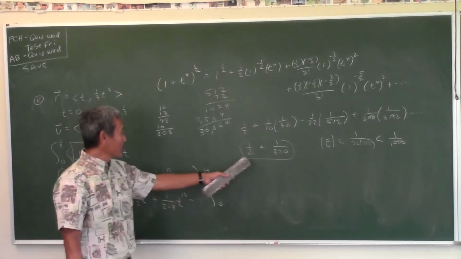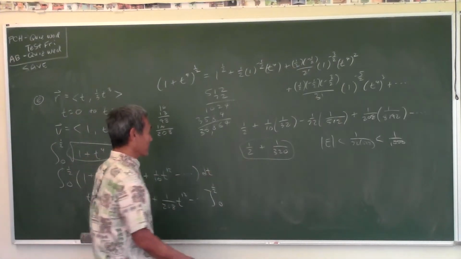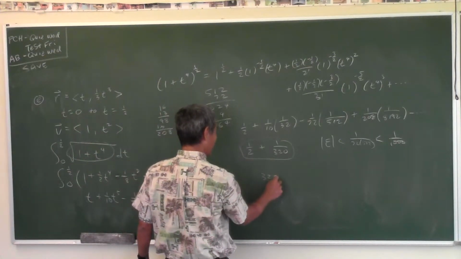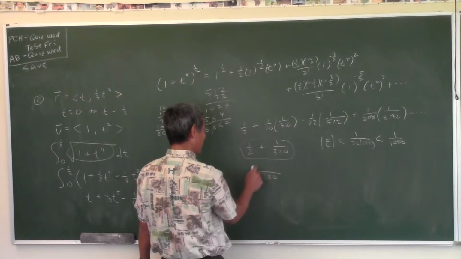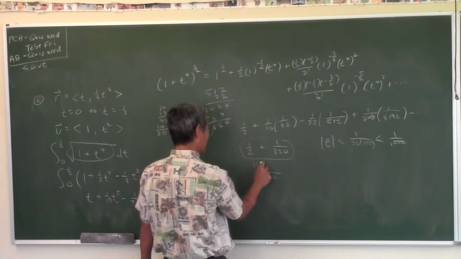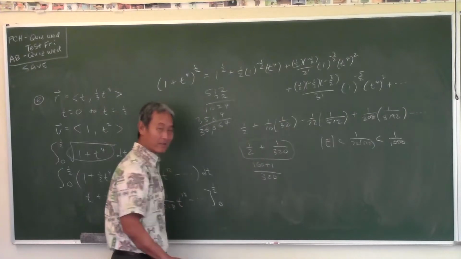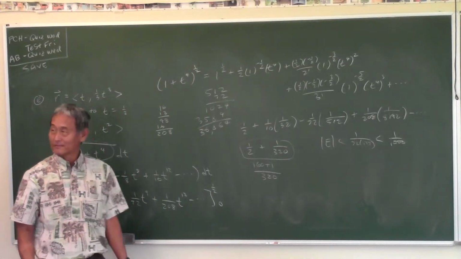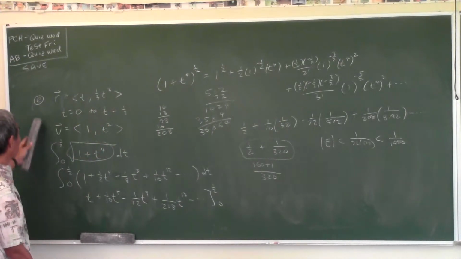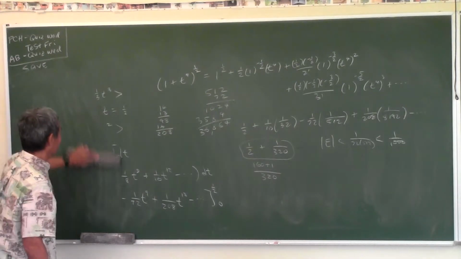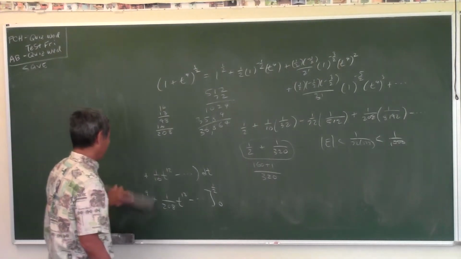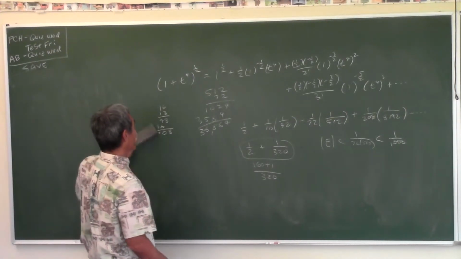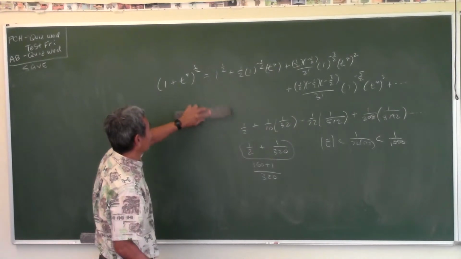Okay, so I'm assuming you can add up those two terms, make a least common denominator. So what is that gonna be? 160 plus 161/320 then. That's your answer. That was fun, that problem. I like that problem. That's why it's on the test. So just remember the binomial theorem and nobody will get hurt.